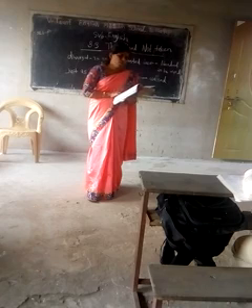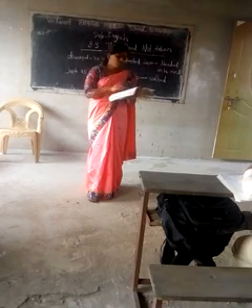Then what is the rhyming scheme of the poem? Rhyming scheme.